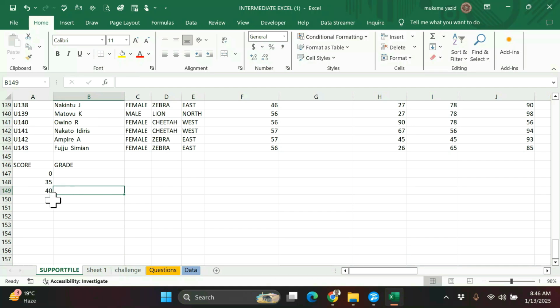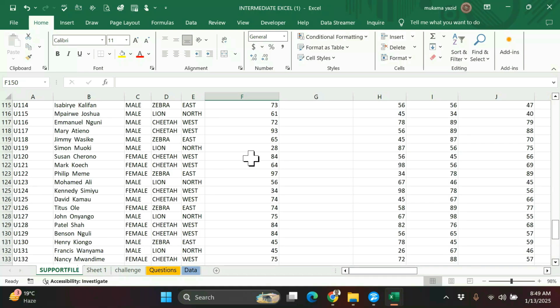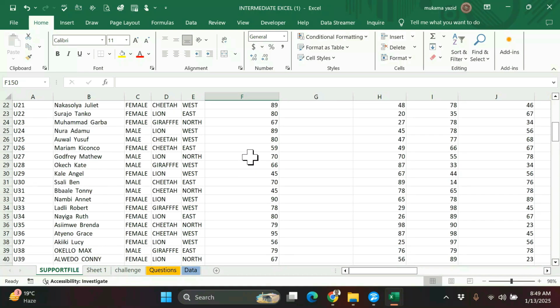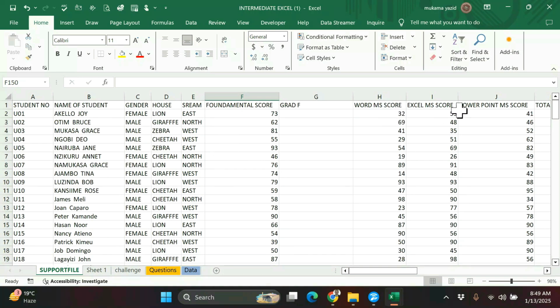Okay. So here I have completely formed this table, and here I have score, then grade. Score, the max I have for score, I have score for Fundamental, Word, and the Excel, that is score.